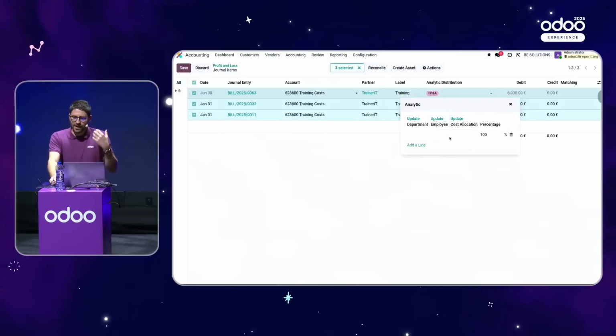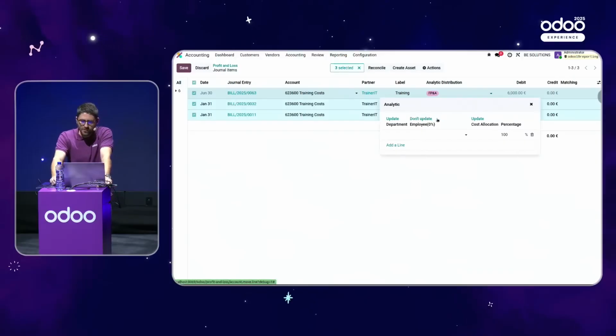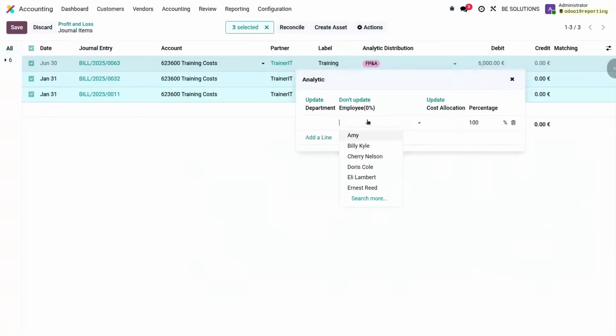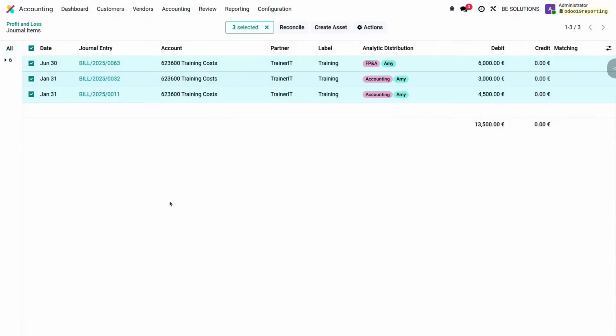So easily then, at the end of the year, let's say, I want to update only the employee to have a better analysis. So if you select update, let's say that all of these bills are related to Amy. If you click there, you see that no, I will update Amy everywhere, but I keep the existing analytic plan already set up there. Otherwise, in the previous version, FP&A would have been added everywhere. So that's really a cool feature.